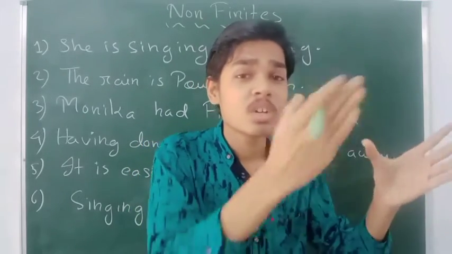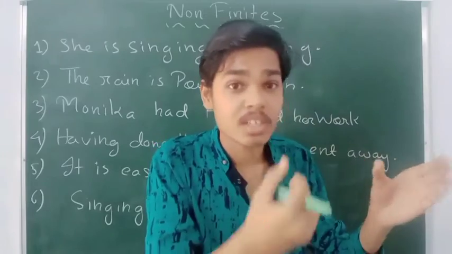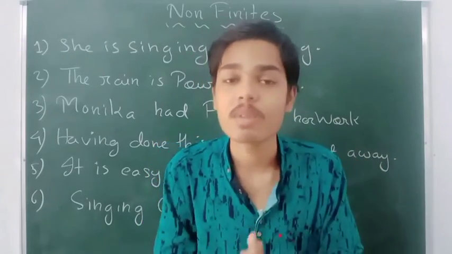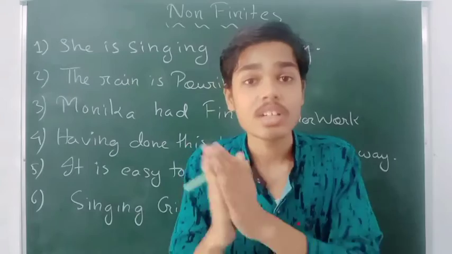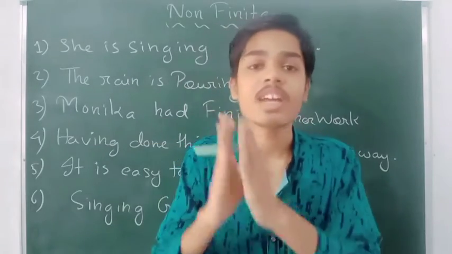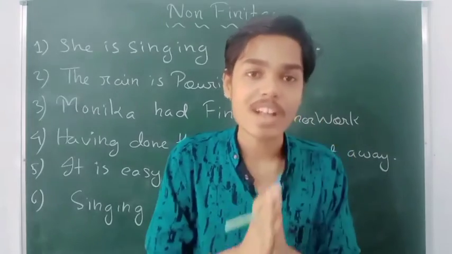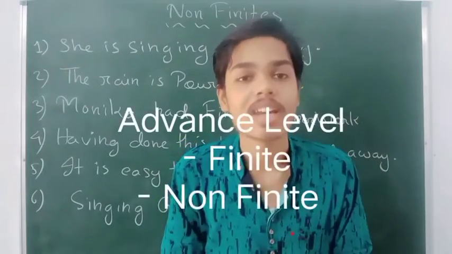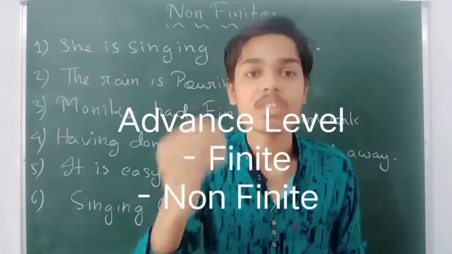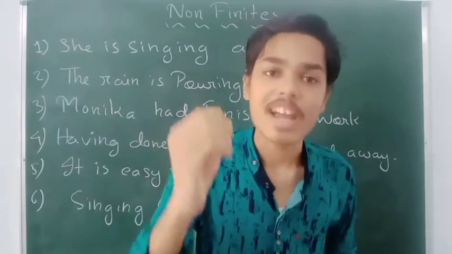What are transitive verbs? Those verbs which contain an object with them in a sentence are called transitive verbs, and those verbs which do not contain an object with them in a sentence are called intransitive verbs. So this is all about transitive and intransitive. Now come to our advanced point, that is finite and non-finite. They categorize finite and non-finite on the basis of the advanced level of action words.